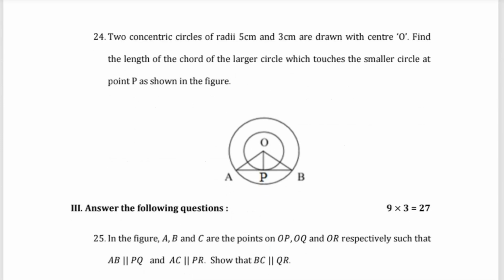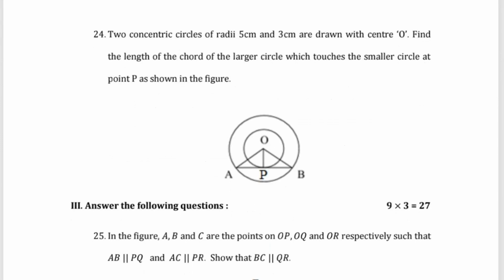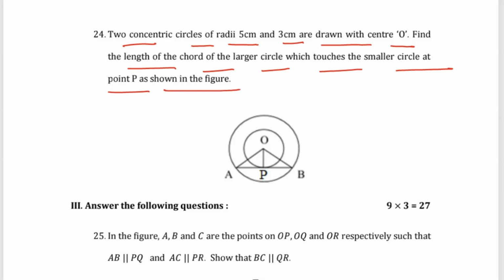Then question number 24. Question number 24 is: two concentric circles of radius 5 and 3 centimeters are drawn with center O. Find the length of the chord of the large circle which touches the small circle at the point P, as shown in the figure.